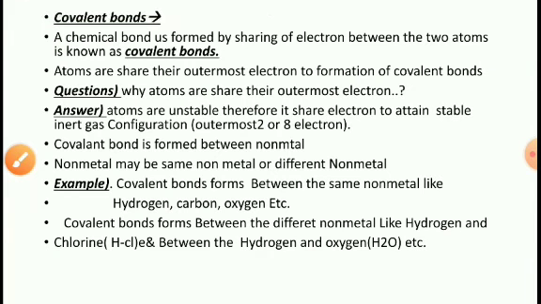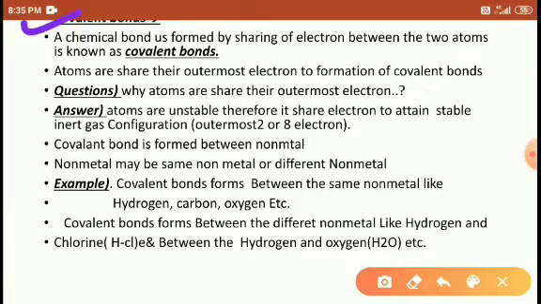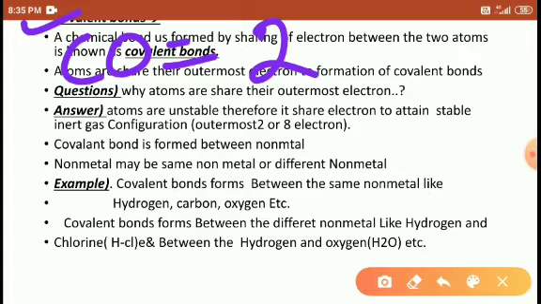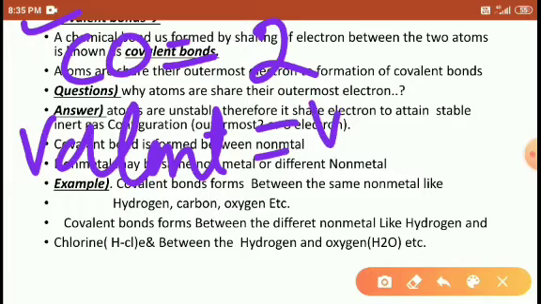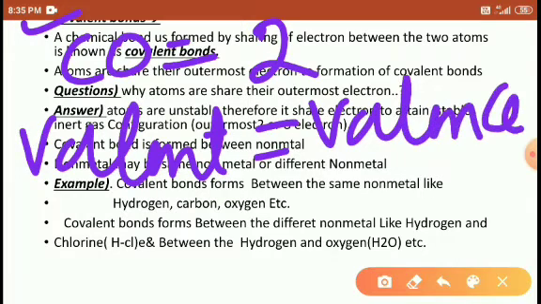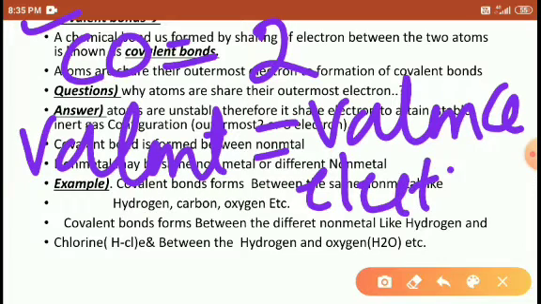So, let's start. The topic is covalent bond. Right, students? So, the heading is covalent bond. What is meant by covalent bond? Look here. Co means 2, and valent means valence electron. Valence electrons. It means the bond between two atoms in which valence electrons are present, the chemical bond between them, that is called a covalent bond.